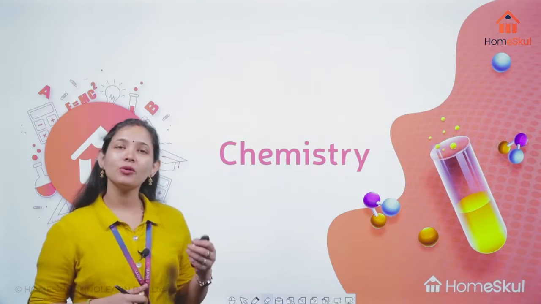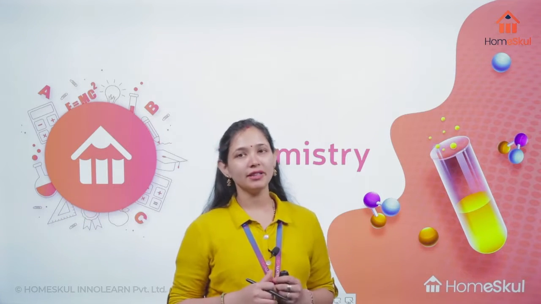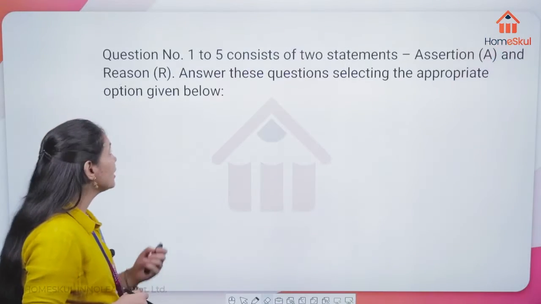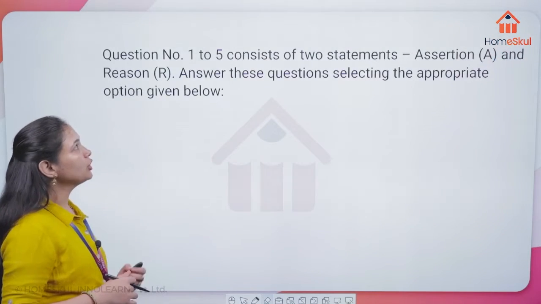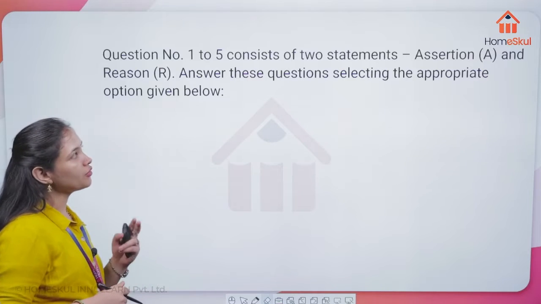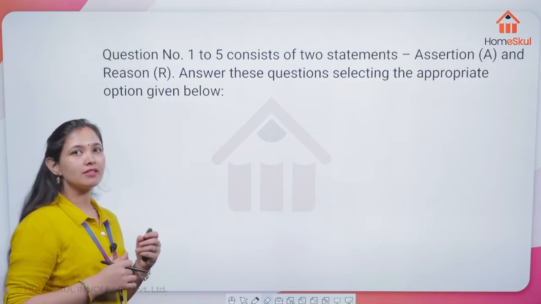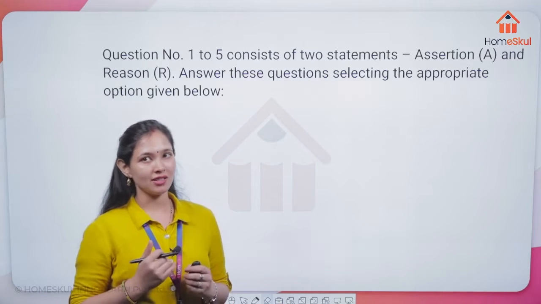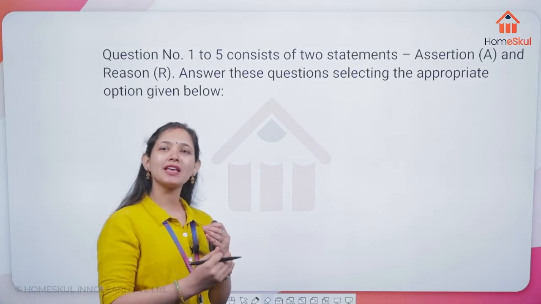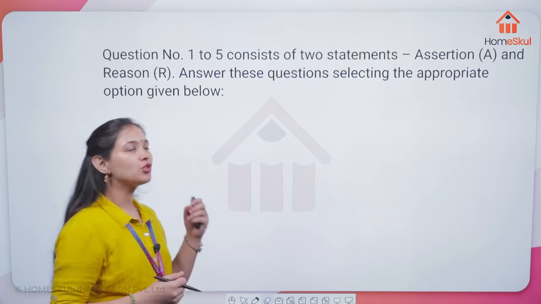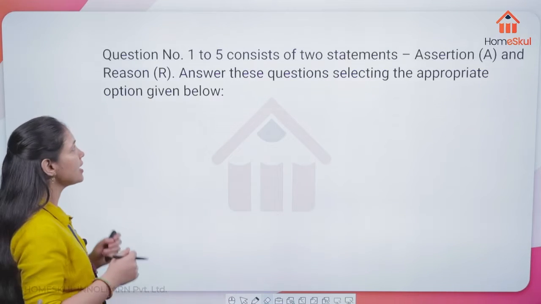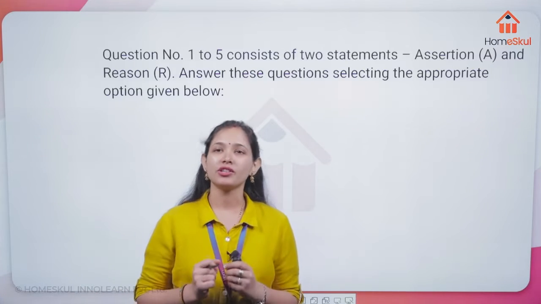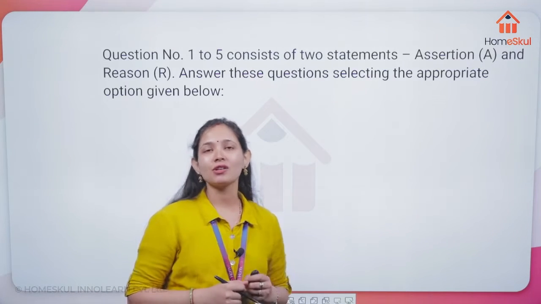So, now we are going to discuss metals and non-metals. Let's discuss the questions here. Questions 1 to 5 consist of two statements, that is assertion and reason. We have practiced such types of questions in the last session also, so we have to do the same thing here. You have to answer these questions by selecting the appropriate option given below. So let's start with the question.